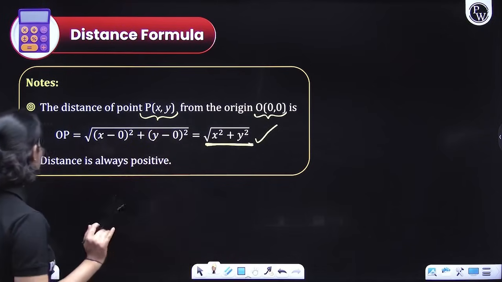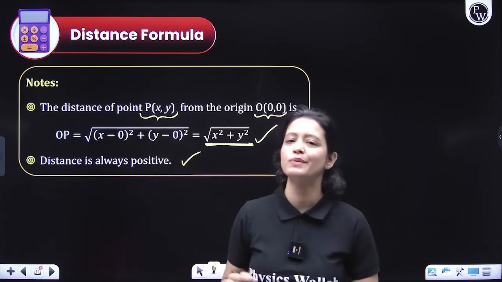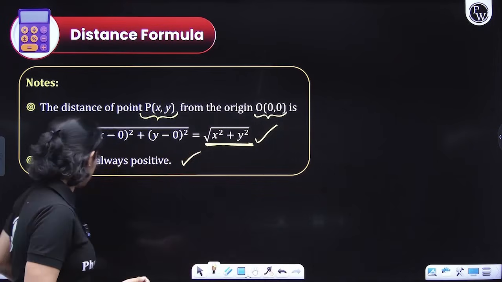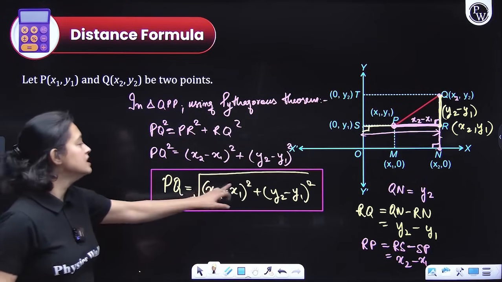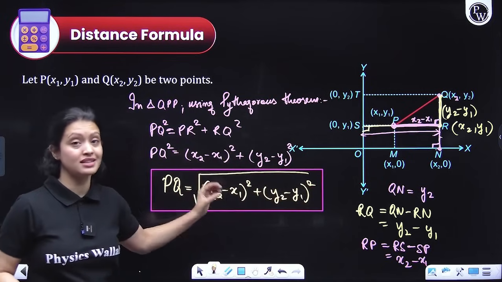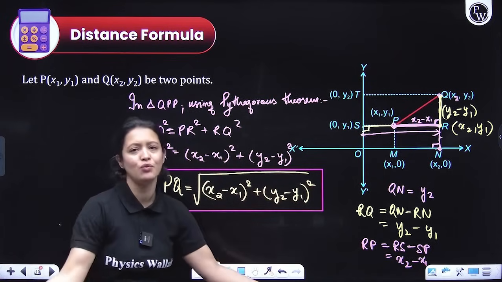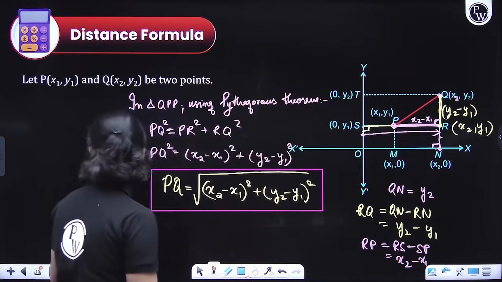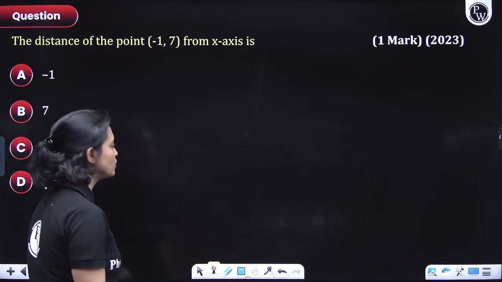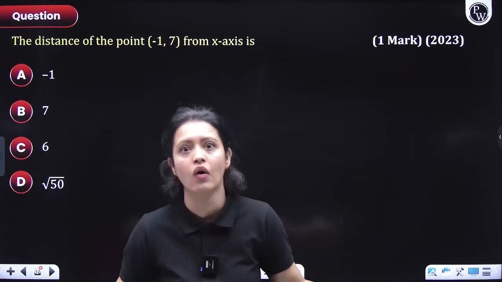Okay, simple, everyone. Now another thing to note is that the distance between any 2 points will always be positive, and that is something you can tell from the formula itself. See, you have squares here and you have addition here. So it tells us that clearly your answer can never be negative, right? Squares and addition, how would you get a negative answer? So that's why, remember, distance would always come out to be positive, and if it is not coming out positive, you're doing something really wrong.